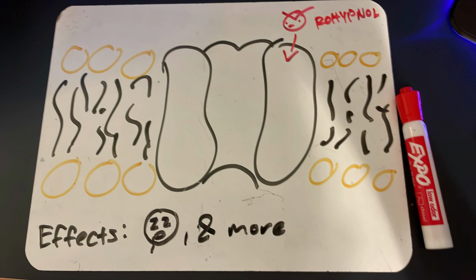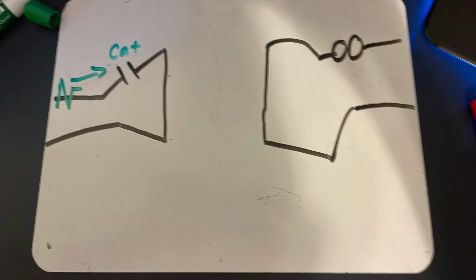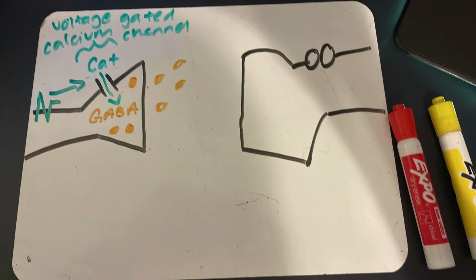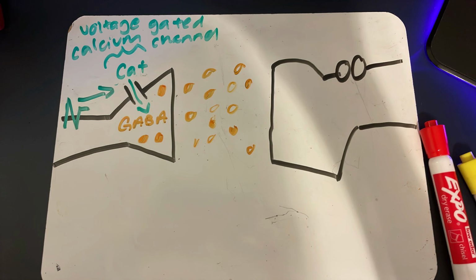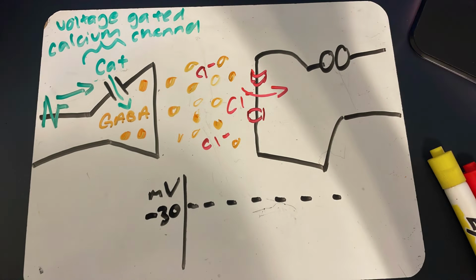To be more in depth, this is a GABA chloride channel, with the neurotransmitter being GABA. The ion is called chloride. Chloride comes into the cell and makes the inside of the cell slightly more negative, and the effect of that is an inhibitory postsynaptic potential.